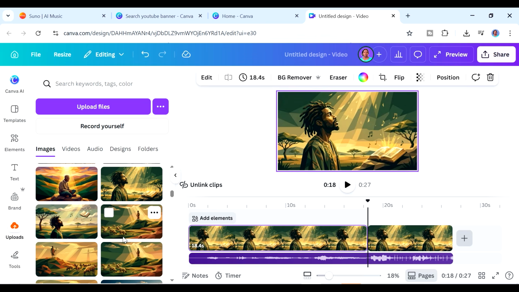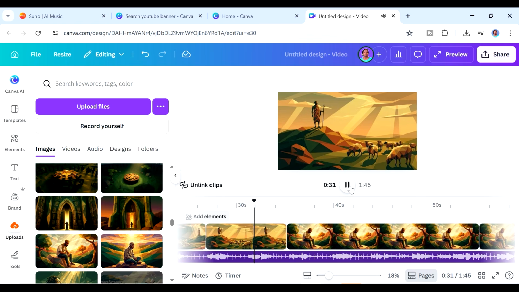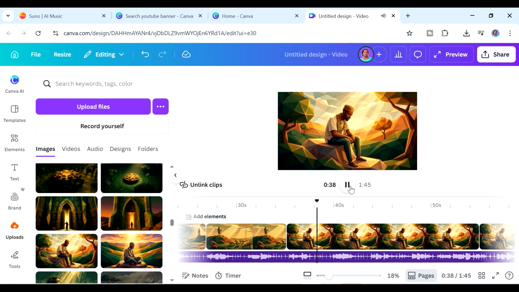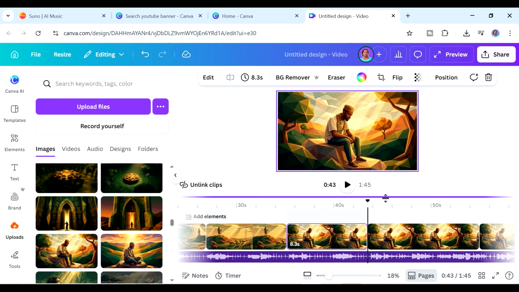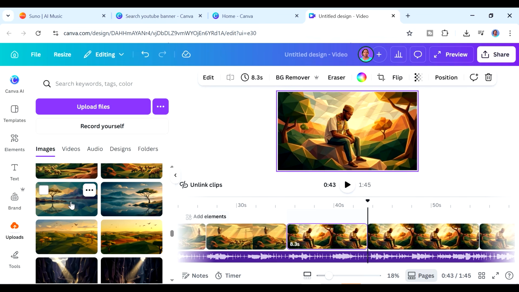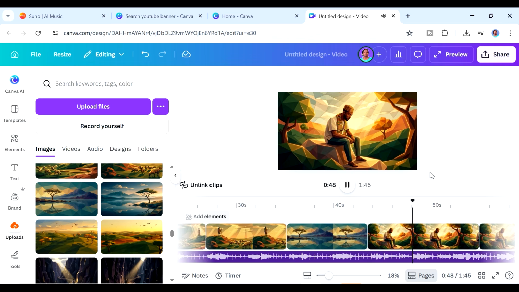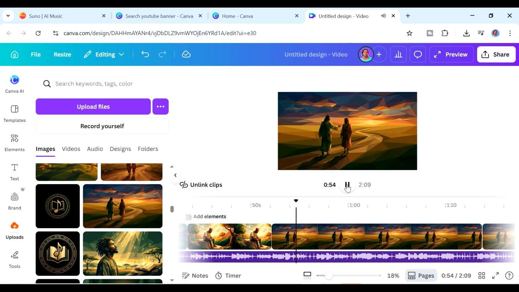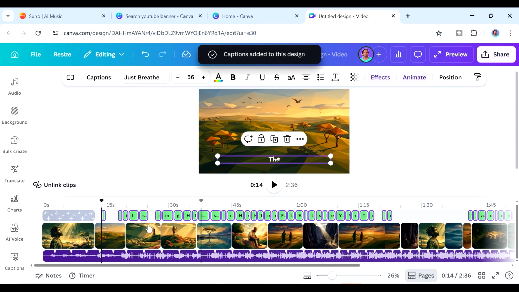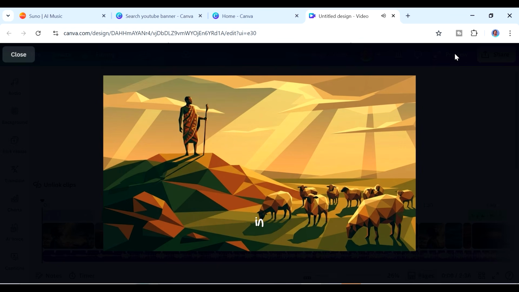And when I came back to Canva, so the process is exactly the same, only that in this one we're going to be adding in more images. So I was adding in the images depending on what the song is singing at that time. Yeah, so for example, when it is saying the Lord is my shepherd, I shall not want, I looked for an image that would go with that. He leads me beside quiet waters, I looked for an image that would go with that, and I went on and on until I had my entire video. Again, I added in captions here. So this one doesn't require an overlay because it already had the images.